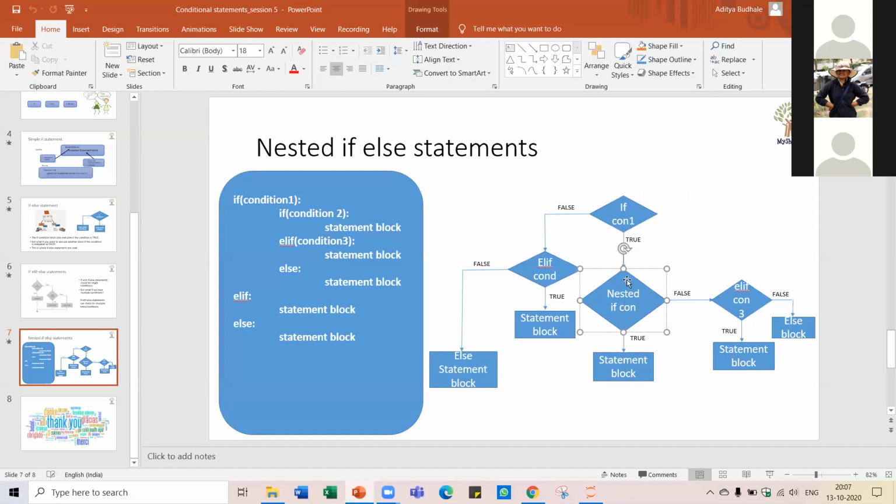Are you able to see this? This if condition is inside this if condition. Only if this if condition is true, then we are testing another if condition. Are you able to understand this?